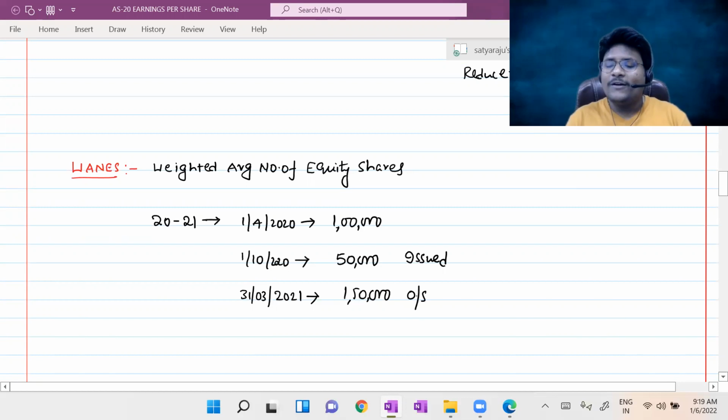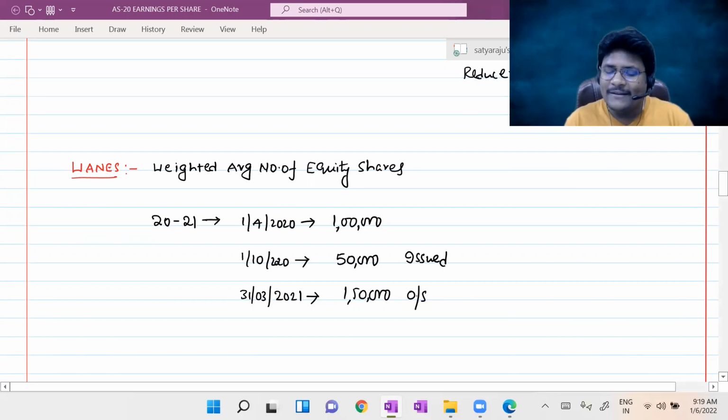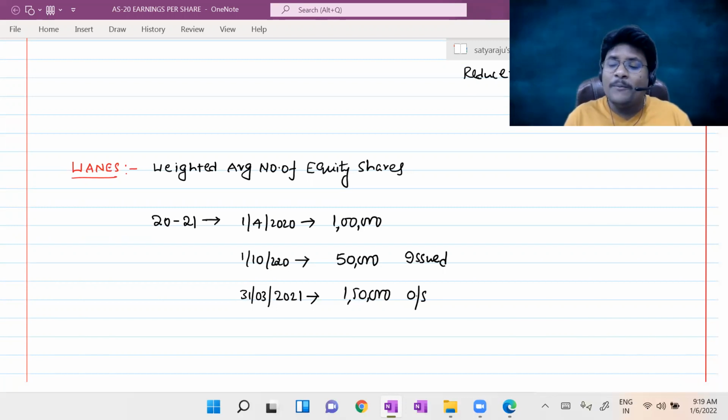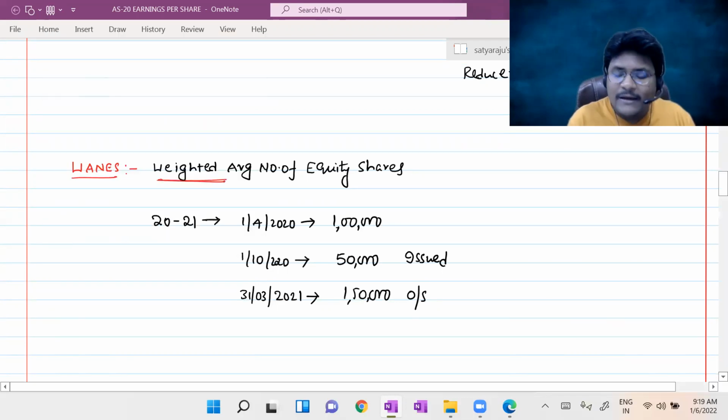Now, for the purpose of calculating EPS as the number of equity shares, can I consider 1 lakh, 1,50,000 or an average? I cannot take the number of equity shares outstanding as 1 lakh or 1,50,000. Both are wrong. Why? Because I have to calculate the average number outstanding, which is nothing but the weighted average. That weight is period weight.